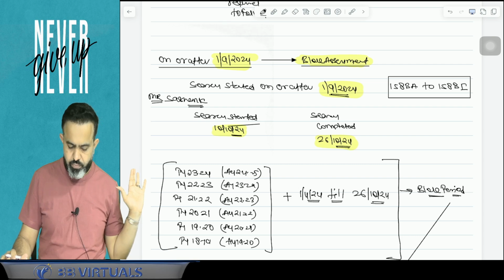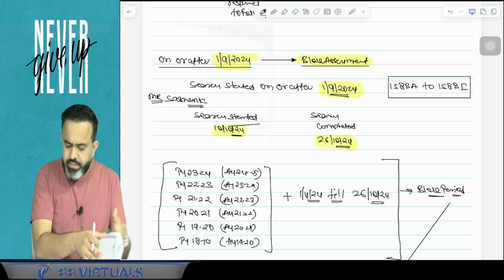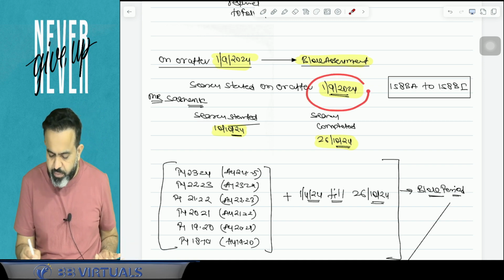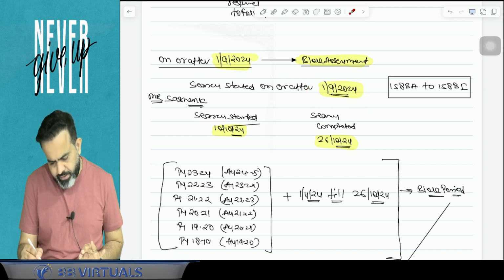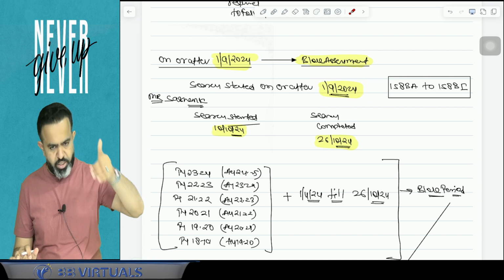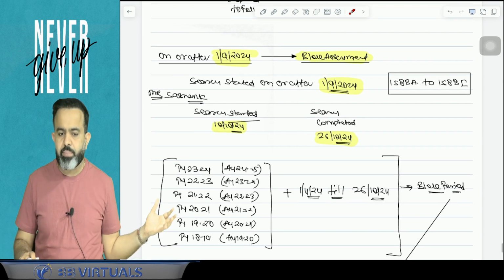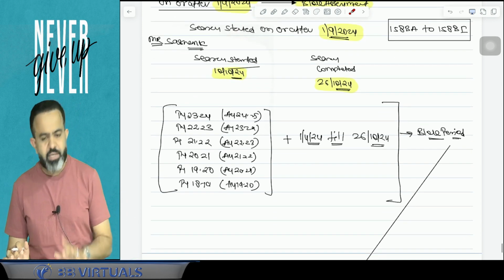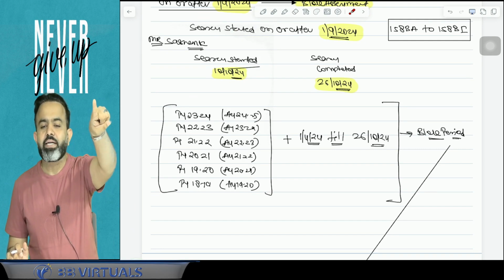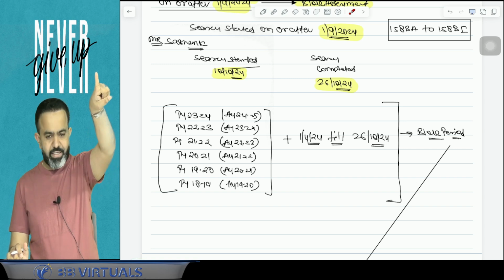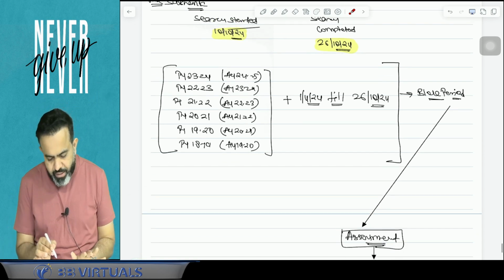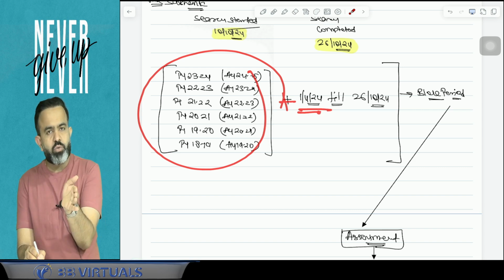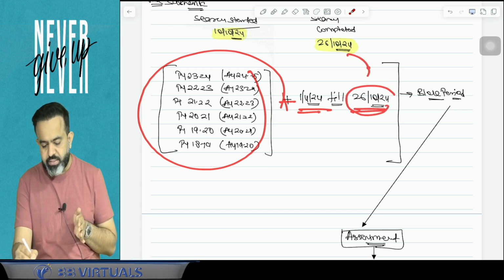of the search. And the lawmaker says that if search is started on or after 1st September 2024, then guys, this concept is applicable. And what this particular concept says is that, okay guys, if search is conducted, if a raid is conducted, then guys, the AO will make the assessment of the last 6 years plus the current year from 1st April 2024 till the date on which the search is completed.